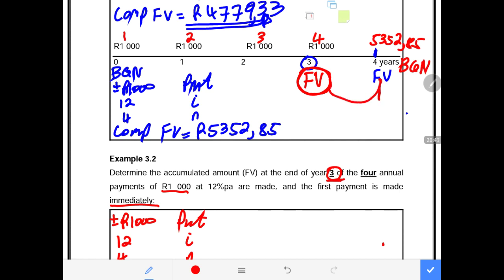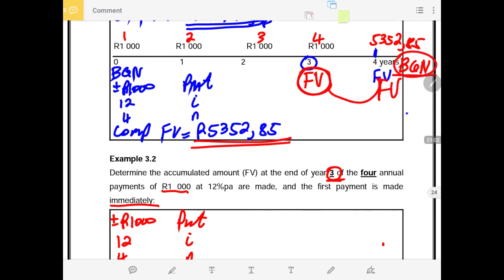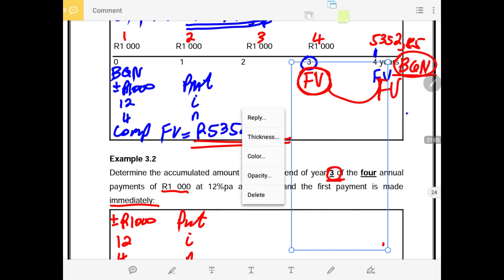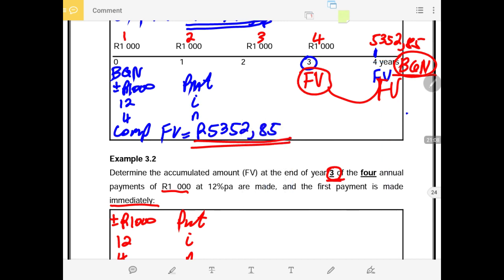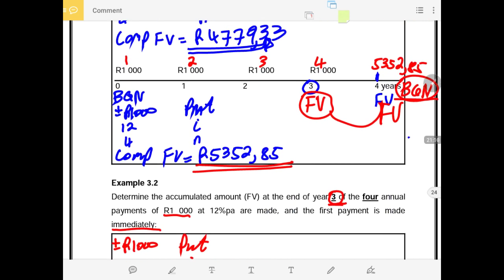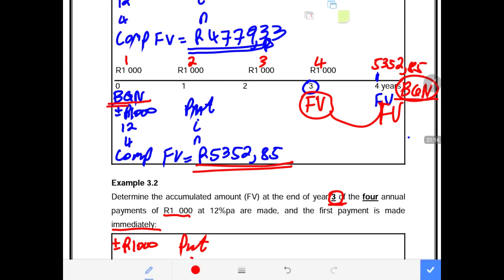But when the future value is required a term after the last payment, and the payments are made at the beginning of the period, therefore now the BGN functionality must be used, where your answer gets to be 5,352.85. And I want to highlight this once again because sometimes students don't understand easily. The fact that payments are made at the beginning of the year does not mean that we must put BGN on always.